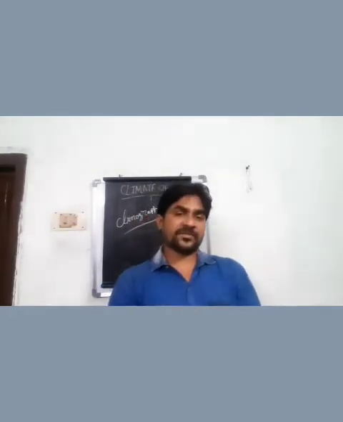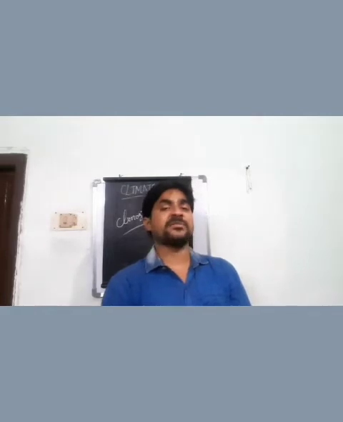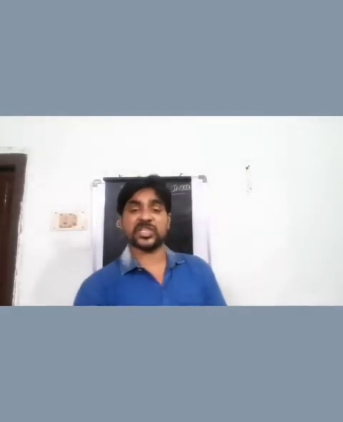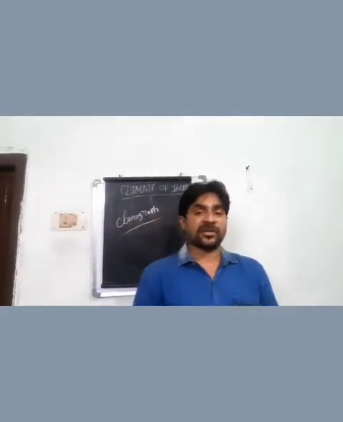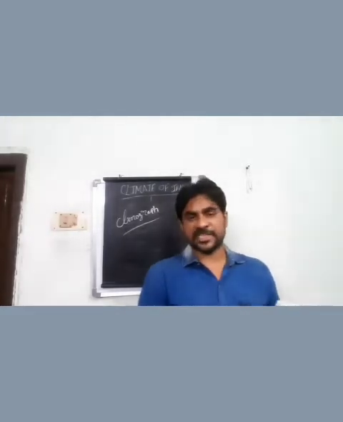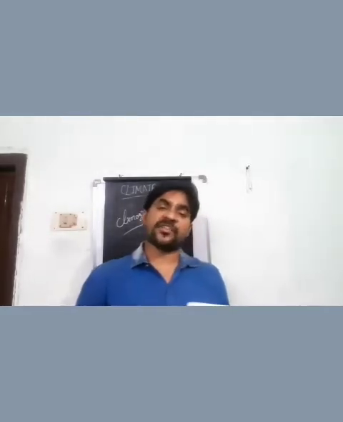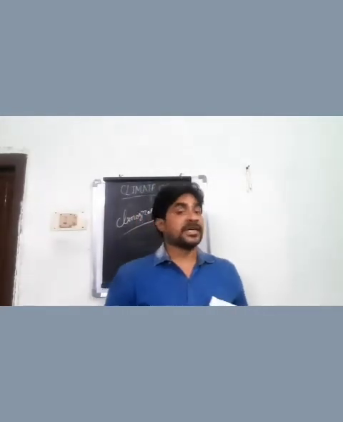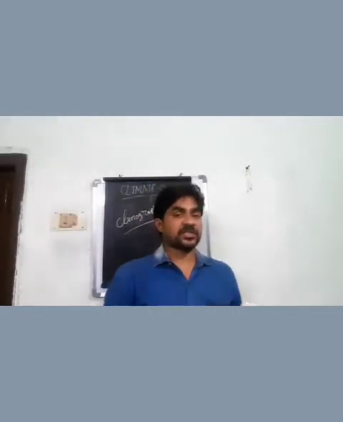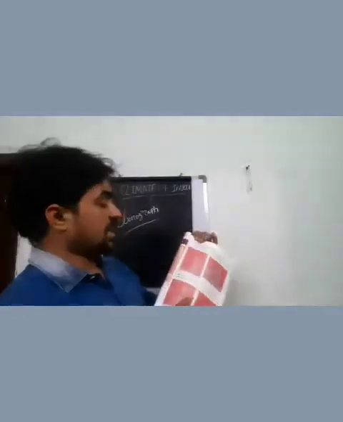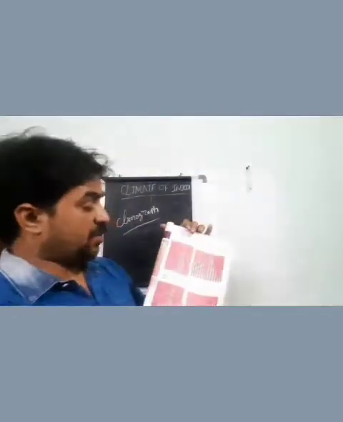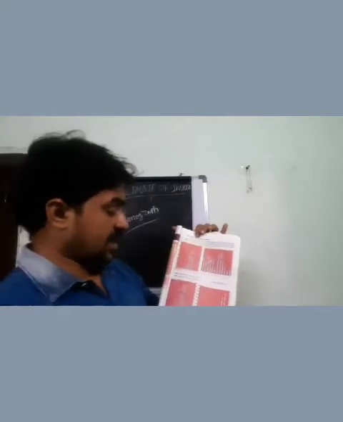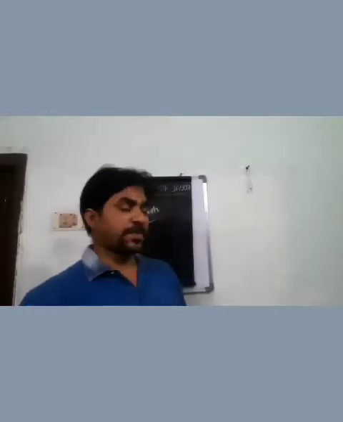A climograph is a graph which shows the maximum and minimum temperature and also the rainfall. Can I say one more time? A climograph is a graph which shows the maximum and minimum temperature and the rainfall. See these four climographs that were mentioned in your textbook, page number 45 in the old textbook. There you can see four places.